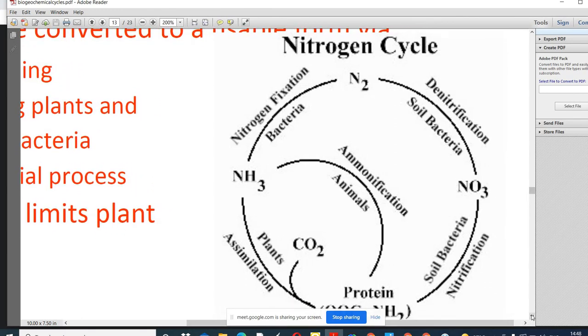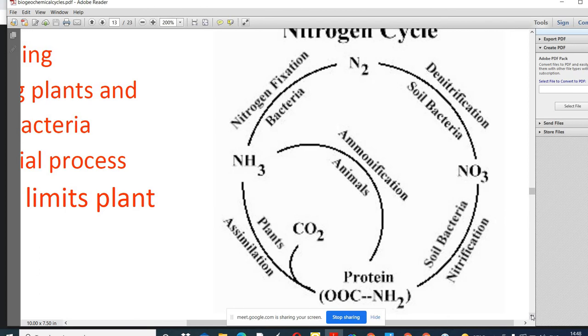Here you can see these are the different processes: nitrogen fixation, denitrification, nitrification. The conversion of nitrites into nitrate is called the nitrification process. In that, the nitrifying bacteria are used.